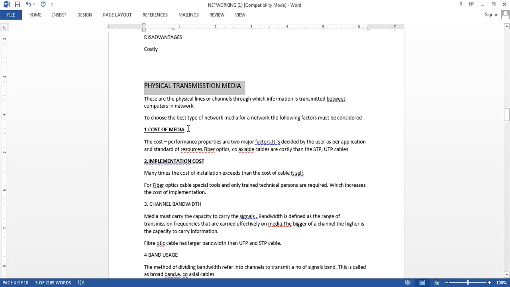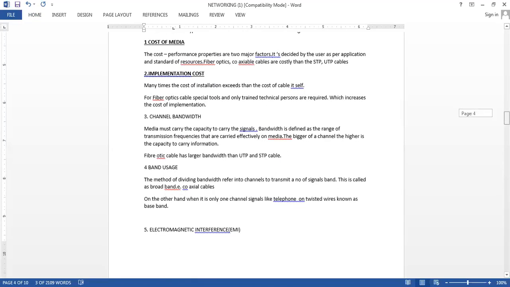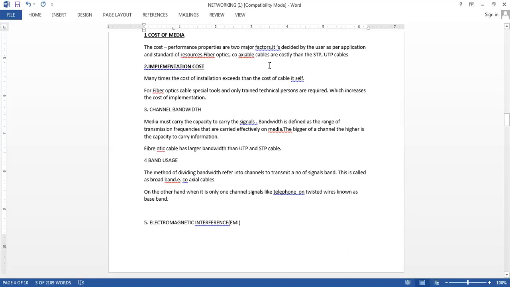So cost of media: if you have seen the twisted pairs, these are the cheapest, and fiber optics is the most expensive media. Then implementation cost: you need the skill and the labor to implement that particular media, or you need different devices for the connections.